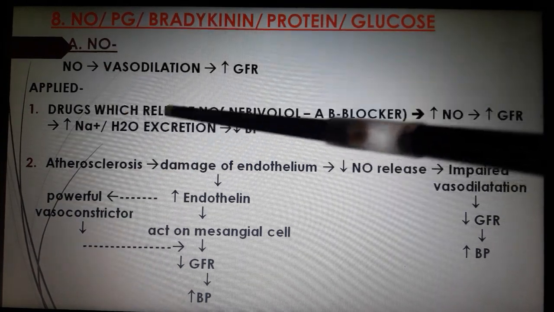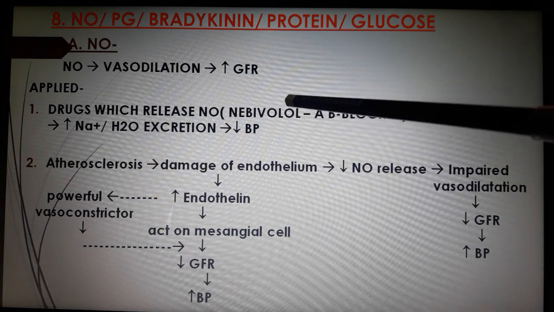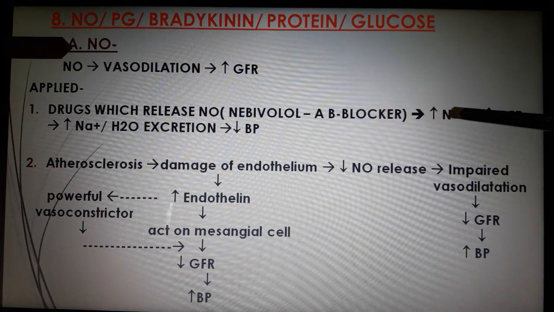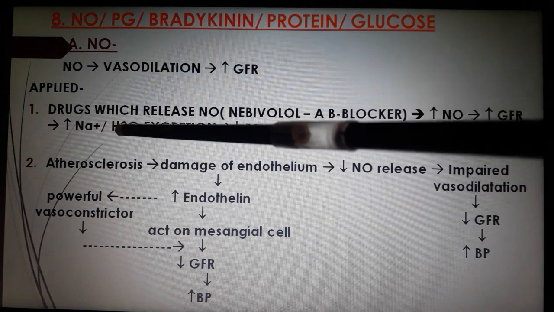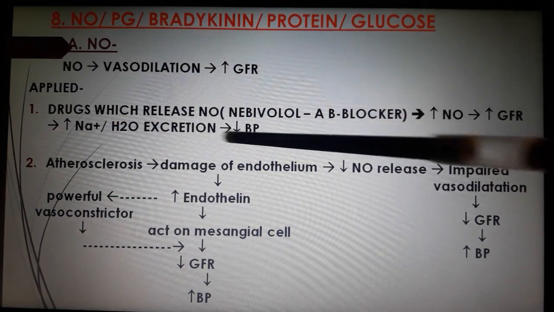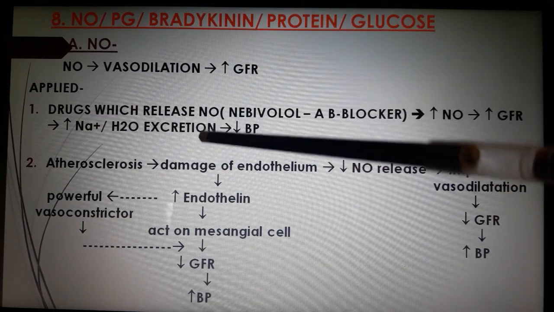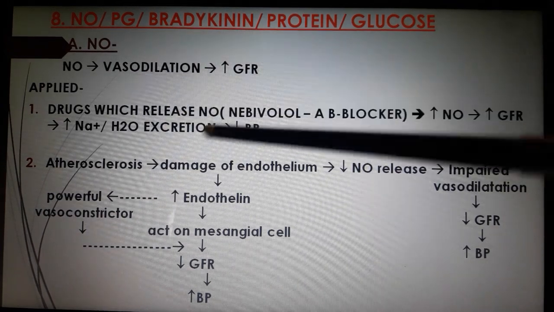Applied: the drug which releases NO is nebivolol, an antihypertensive beta blocker, and it increases NO, causing increased GFR. Increased GFR causes increased sodium and water excretion, and this causes decreased BP.